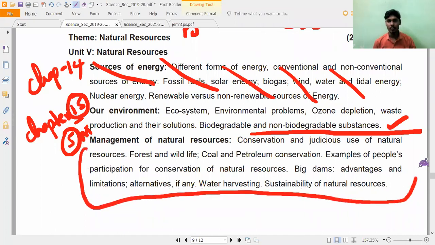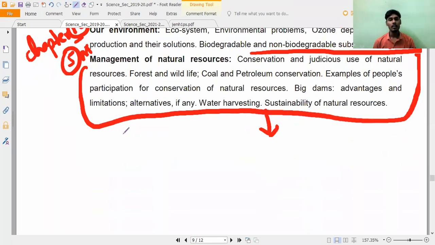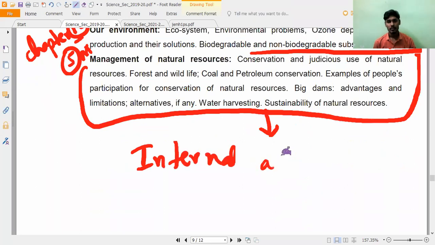Now, management of natural resources, it is not for board. Remember this. This is not for board. This is for internal assessment. Internal assessment means from this you have to choose some topic and write your own thesis, like what you understand, what is your explanation for that, is there any problem, what is your solution, what is the way of your explanation. That is what this chapter is.